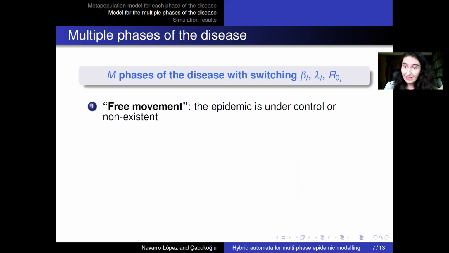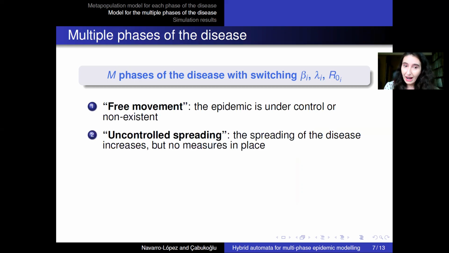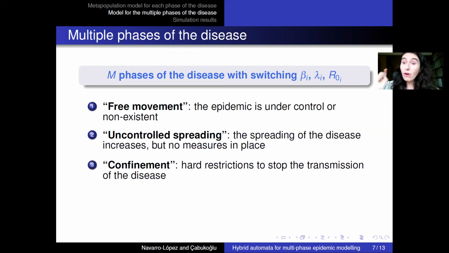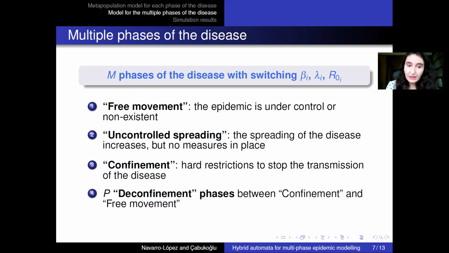So the phases of the disease that we are considering is free movement, so the epidemic is under control or non-existent. Uncontrolled spreading, so the spreading of the disease increases, but no measures are in place. Confinement, when the situation goes worse and we have to have hard restrictions to stop the transmission of the disease. And we have a set, finally, of P deconfinement phases that are between confinement and free movement.